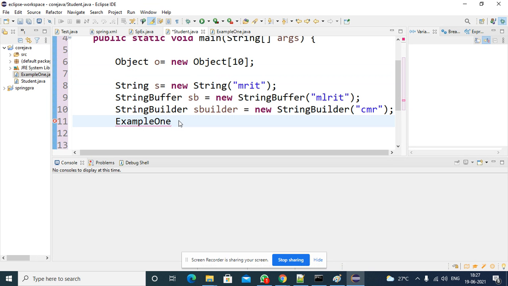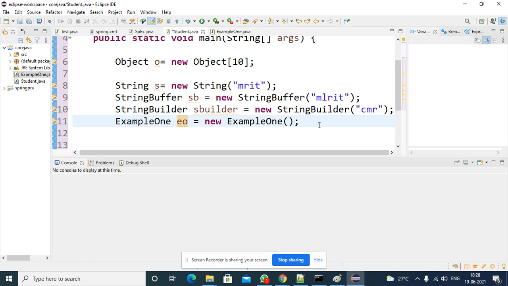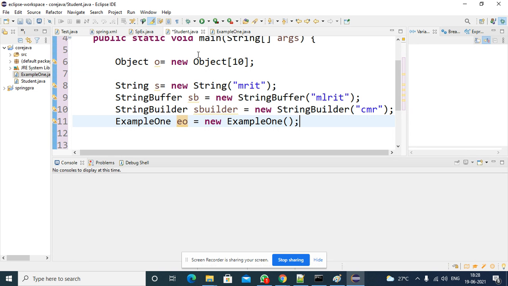So example 1. E1, you are creating an object for example 1, new example 1. So in this case you created 4 objects: string object, string buffer, string builder, and example 1. So these 3 are predefined classes. This is a user defined class. Just now you created your class. This is your class, right? Nothing is there in the class.